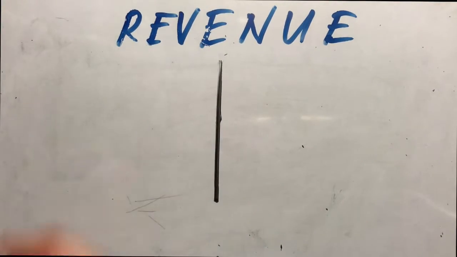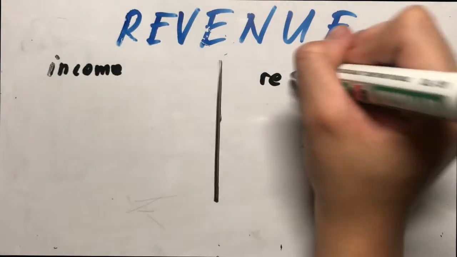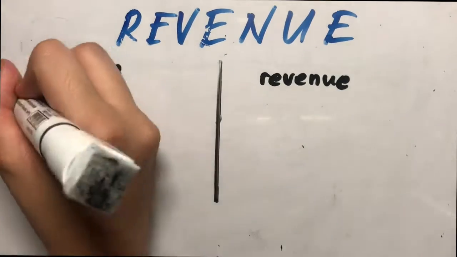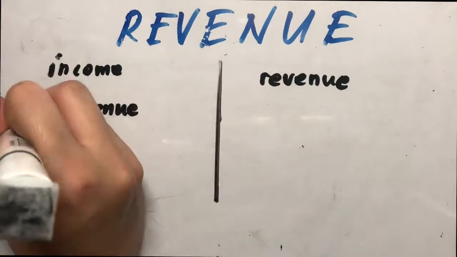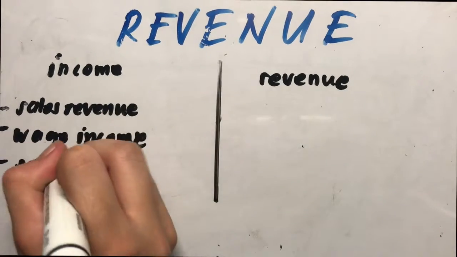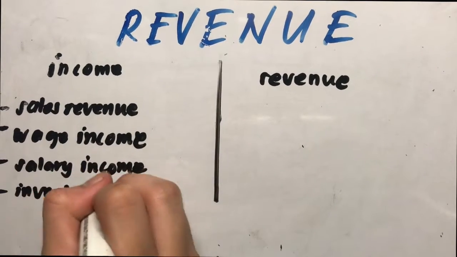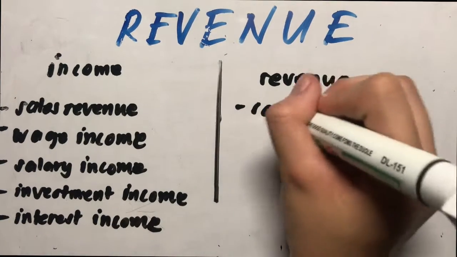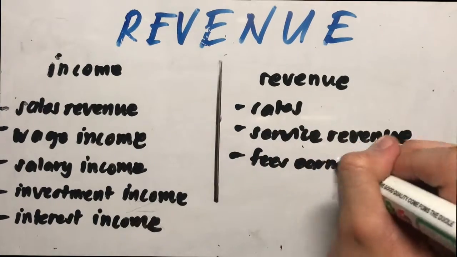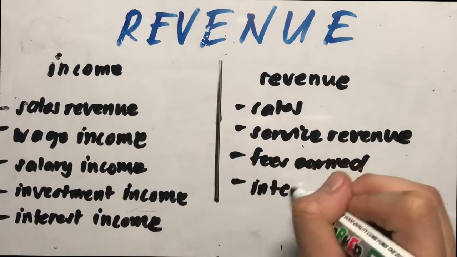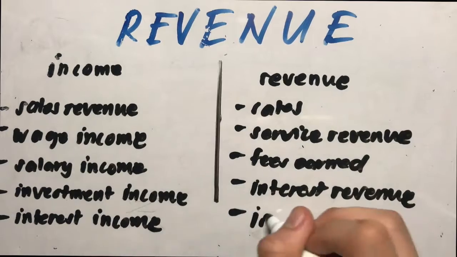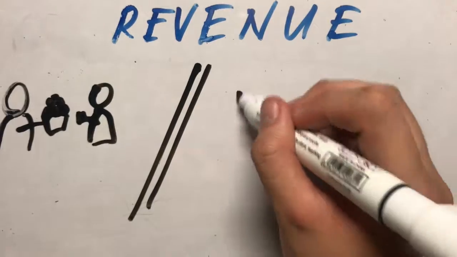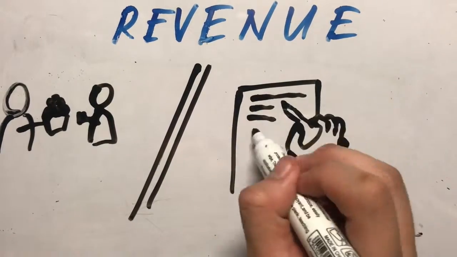Some examples of income include sales revenue, wage income, salary income, investment income, such as distribution of dividends or profits where you own a part of a business, interest income, profit from the sale of an asset that has increased in value, such as a stock or real estate. Examples of revenue accounts include sales, service revenues, fees earned, interest revenue, and interest income. Revenue accounts are credited when services are performed or billed and therefore will usually have credit balances.